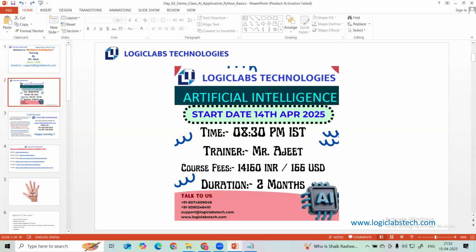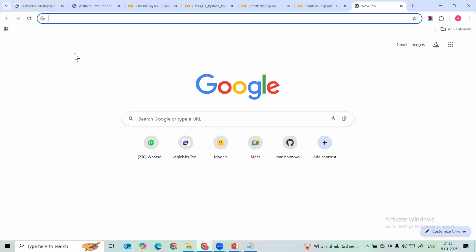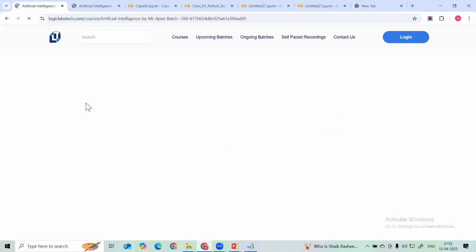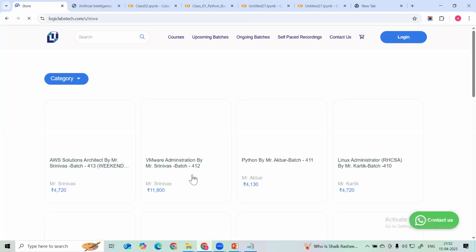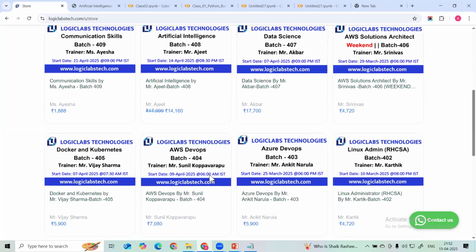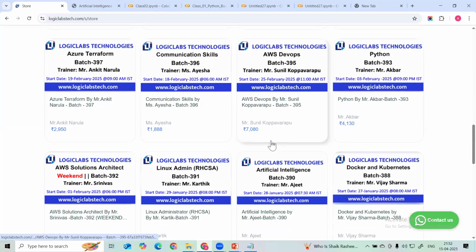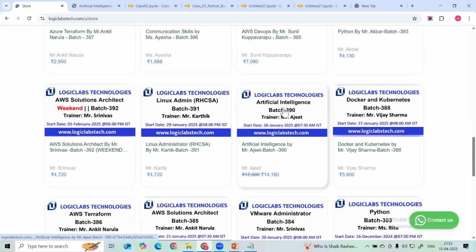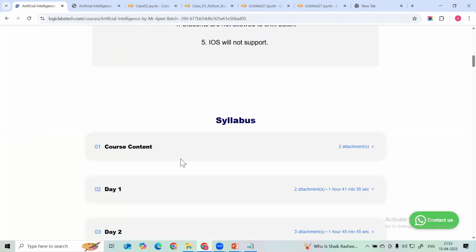And in the previous batch also, guys, if you want to see what level we have completed, you can see the previous batch. You can go to these courses. This was the previous batch, the 390 batch. Here we can see the syllabus and what topics I have covered.